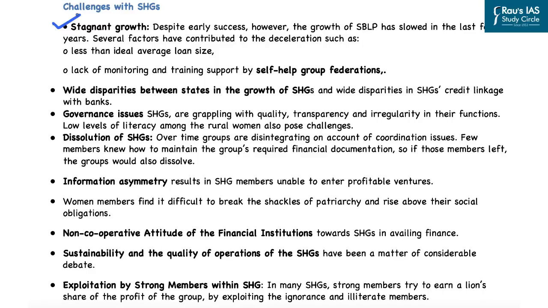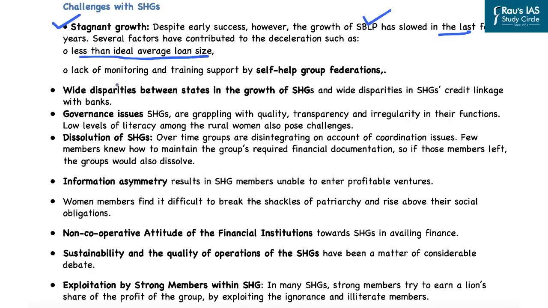In the initial years, when the SHG Bank Link program was launched by NABARD, it was seen as a huge success. However, the growth of the SHG Bank Link program has slowed in the last few years. And this has primarily been because of a less than ideal average loan size. As we are aware, the banks provide loans to the self-help groups. However, the banks are reluctant to provide loans to the self-help groups. And that has been one of the causes for the stagnant growth of the SHG Bank Link program.